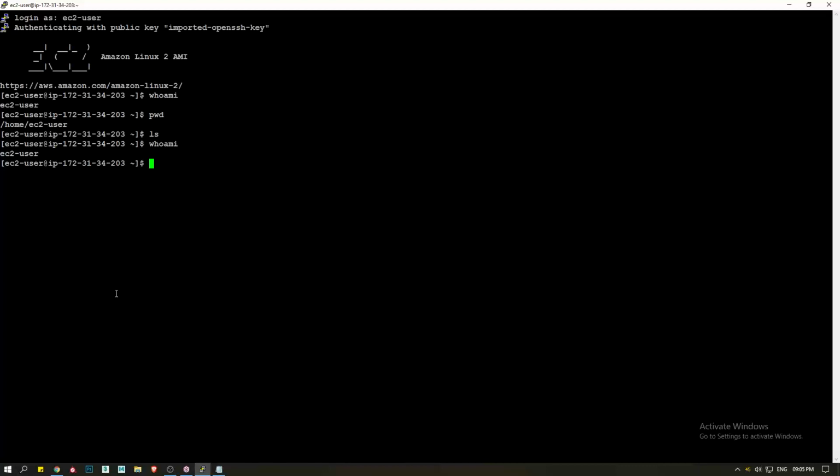But how can I get root access? That part I will show in user management. But as of now, EC2 user already has the root access, guys. So this is the command: sudo space -i. See, guys, now I'm a root user. I can do anything in the system now. Can you run the whoami command? Yeah. See, guys, I'm a root user now.